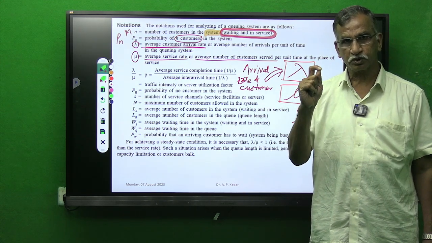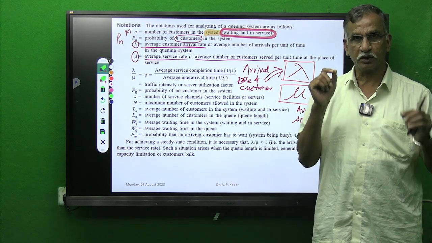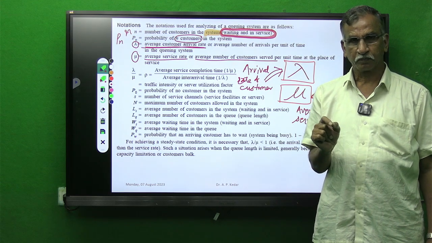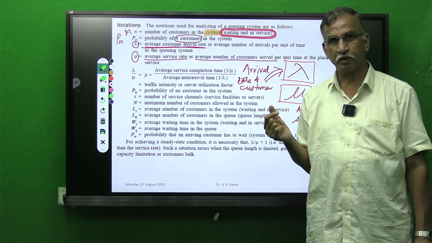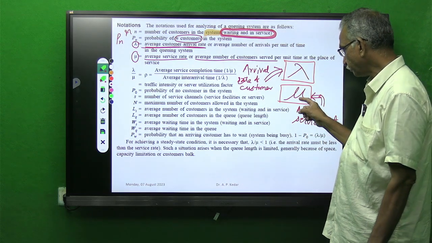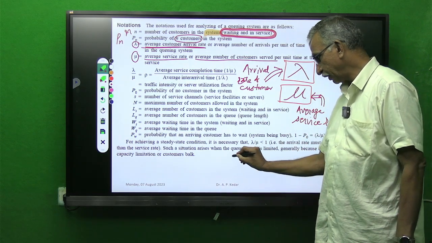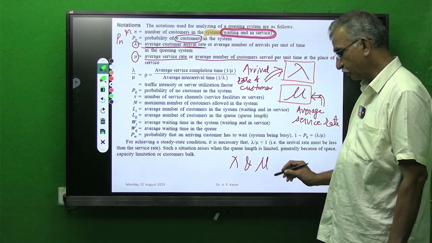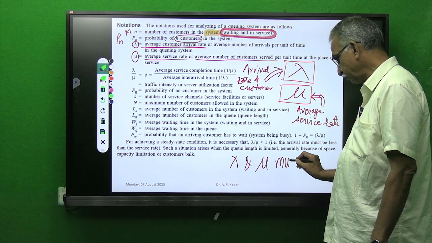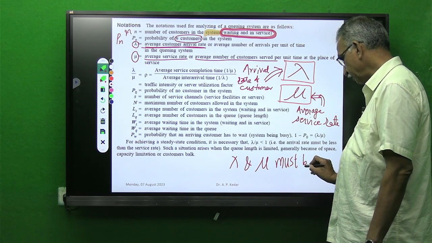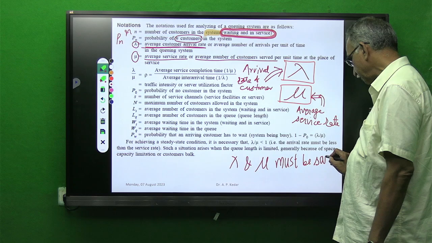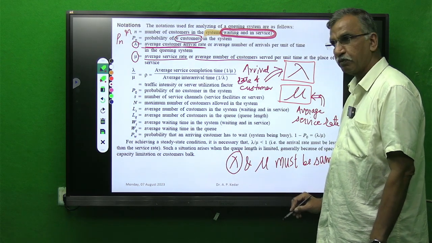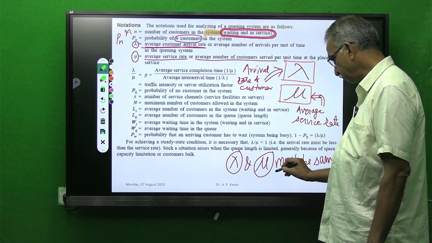And the most important thing which I am stressing over here, do not forget this important key which I am telling throughout waiting line problems. The units of lambda and mu must, here I am writing again for you, must be the same. This is a very important key I am telling you. The unit of lambda, that is arrival rate, and service rate must be the same.